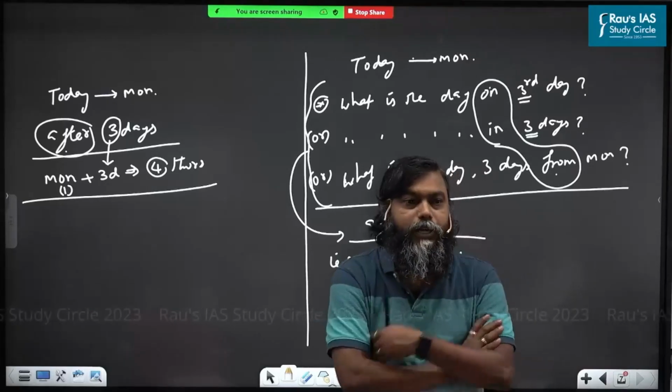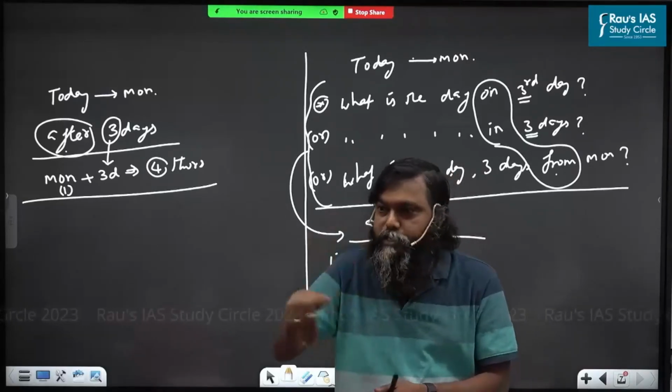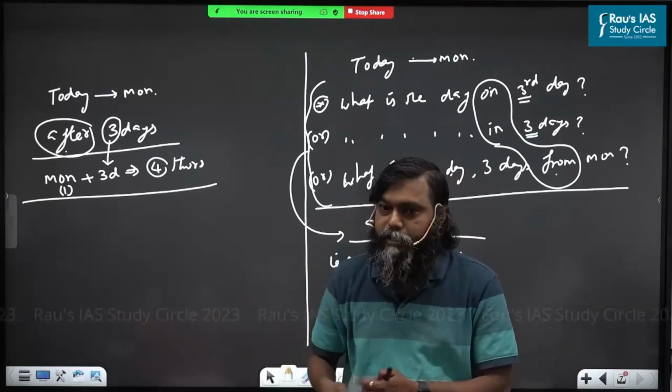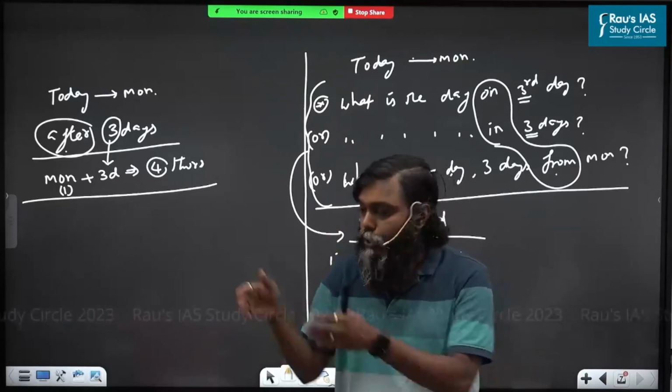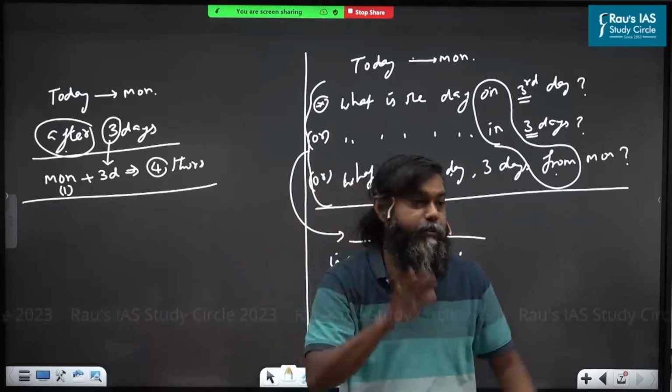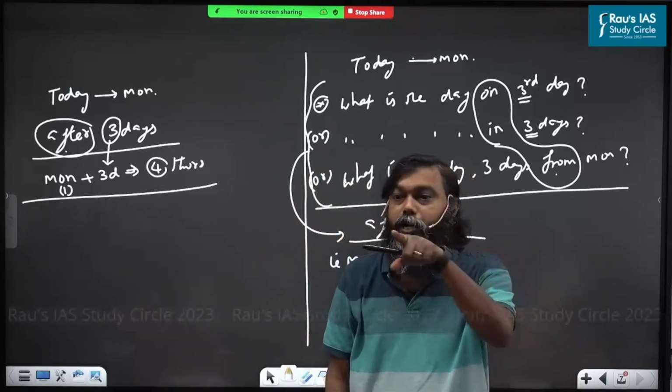Totally silent. 5 days from 21 is asked. That means which date is asked? 25th is asked. But many students write 21 plus 5, 26. That option must be there. Are you understood or not understood this?